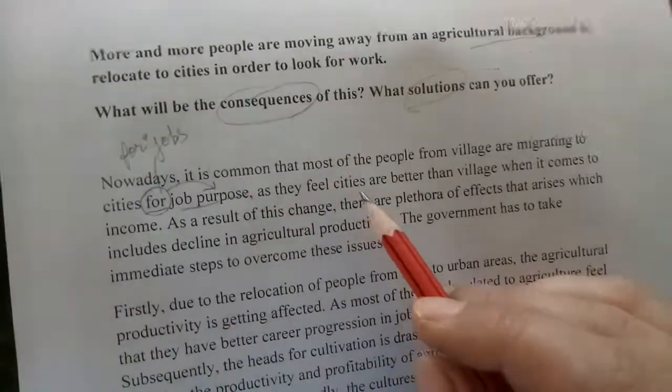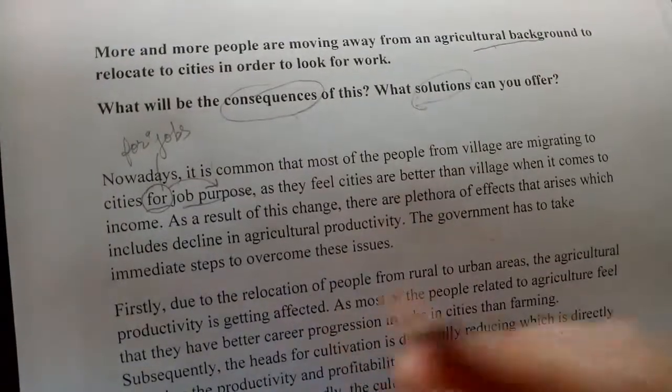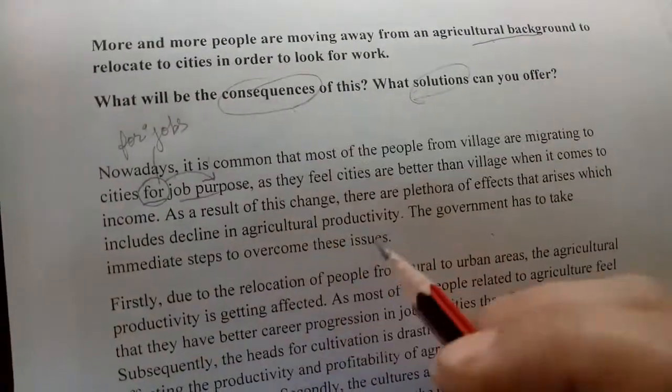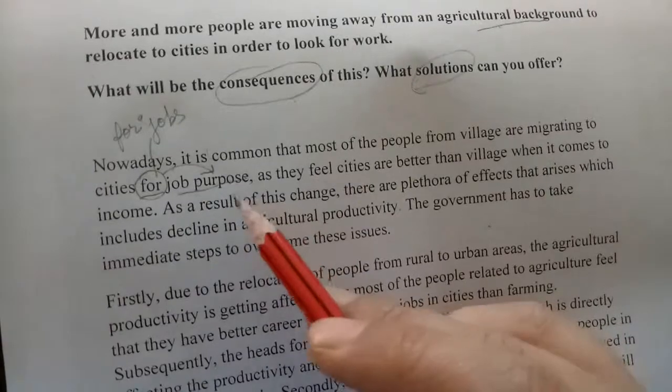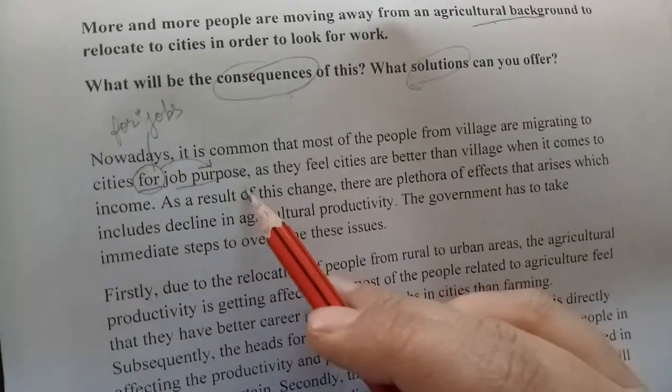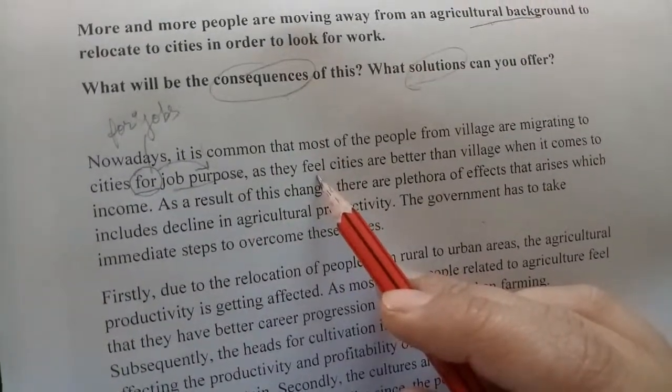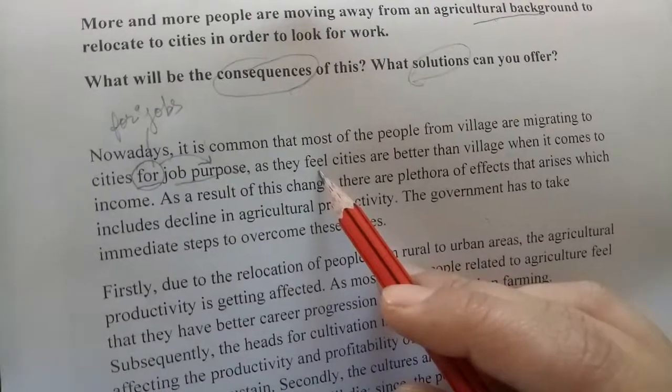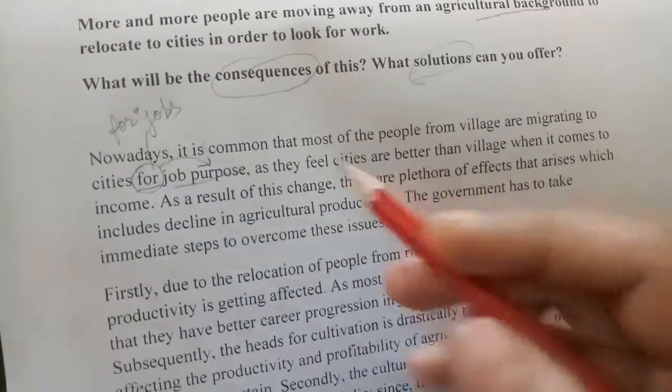Now, if I briefly say what you want to tell the reader here, it is that people are moving to cities for jobs because it has better earning prospects. It looks good.